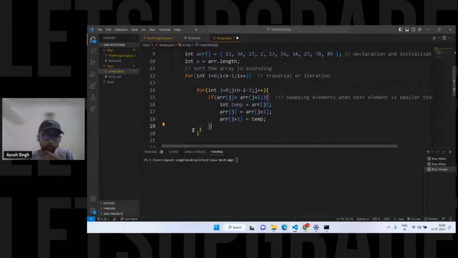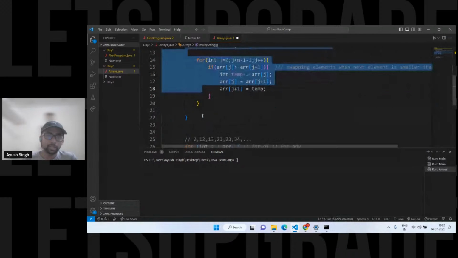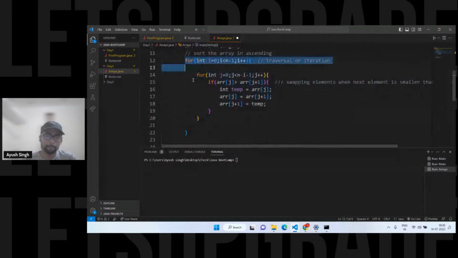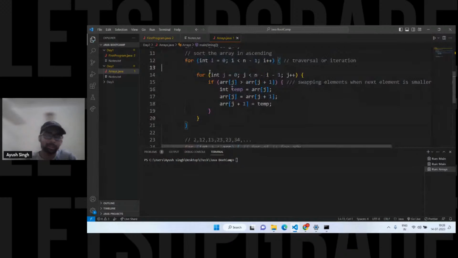Anyone have any doubt? Okay, a few points I also have to tell you. Just be here, and one question, the quiz question for you guys. Is this clear? Anyone have any doubt? You can ask. Let's run this first, and see whether the algorithm we built is working or not.